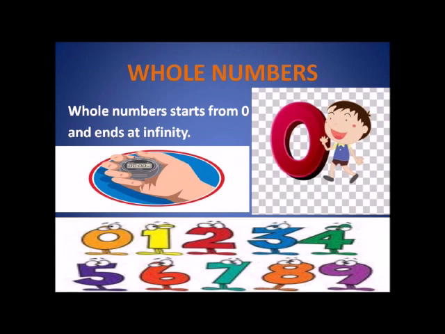Now you would have seen a stopwatch. So where does the countdown begin? It starts from 0 and then jumps to 1, 2, 3 and so on. Similarly, if you have 500 rupees and if you add more notes to this amount, it may become 5,000 rupees. So you see that just the presence of 0 actually brings a huge difference. So 0 is actually a very significant number.